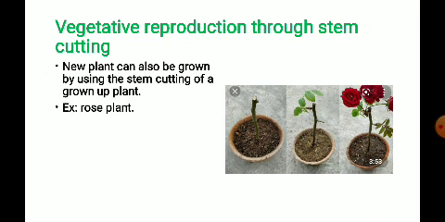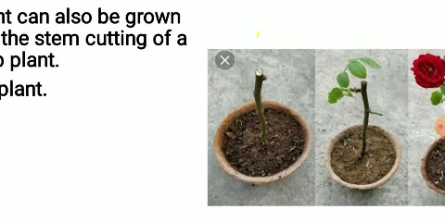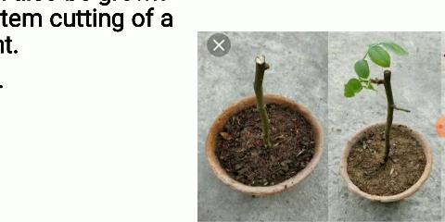These are some of the examples where we are cutting the stem of the parent plant. The stem should contain the nodes, and this stem is taken and sown in the soil, and water is sprinkled. When all the favorable conditions are satisfied, from the stem you can observe the small shoots start arising.